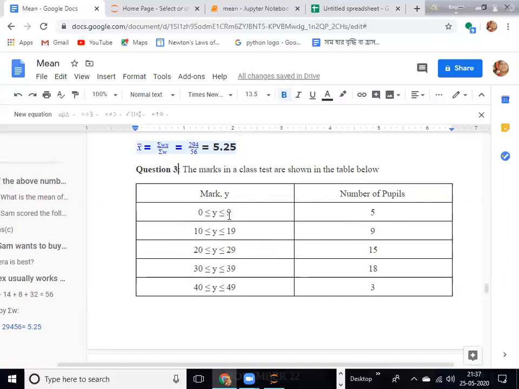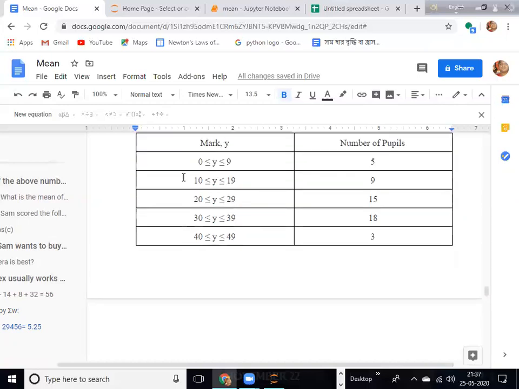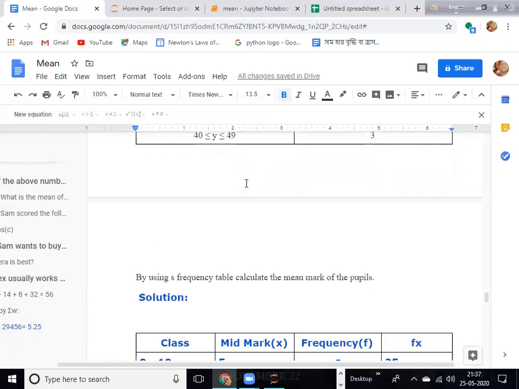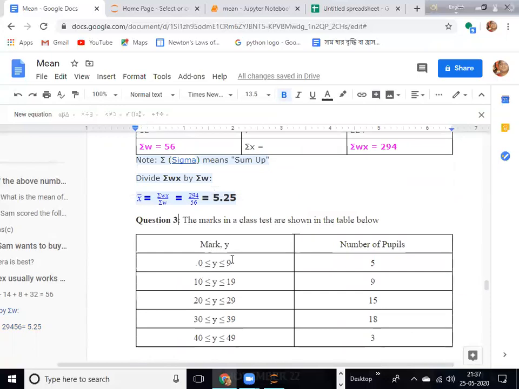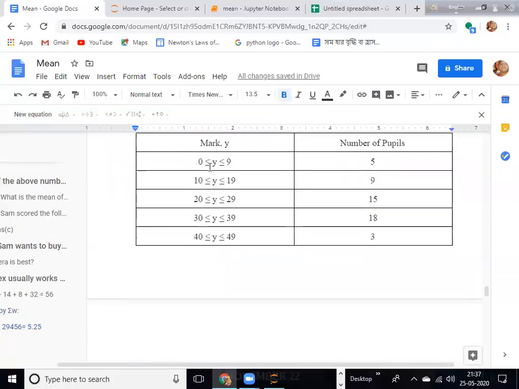So you have to make it continuous. How will discontinuous be made continuous? Here both 0 and 9 are included, so we can do that in a class variation method. What is the class? Class means this mark is given as the class. 0 to 9 means 9 is included, and generally no floating numbers are given, no fractional number, nobody gets 9.5 or so.